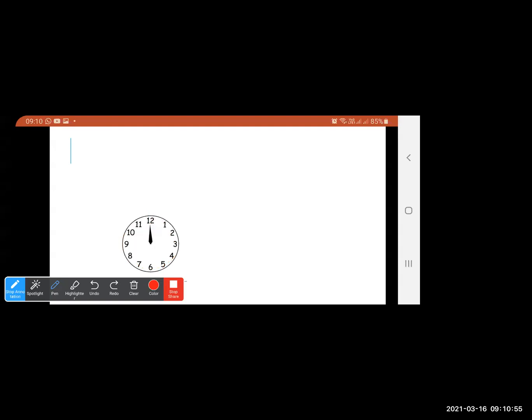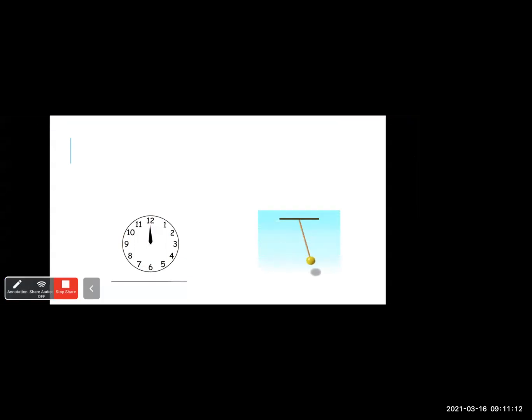So here you all can see that they complete their motion at a certain interval of time. Okay, we'll take one more example. If we talk about a pendulum, you all know that pendulum. Here it is an example of oscillatory motion. It's an example of oscillatory motion also.